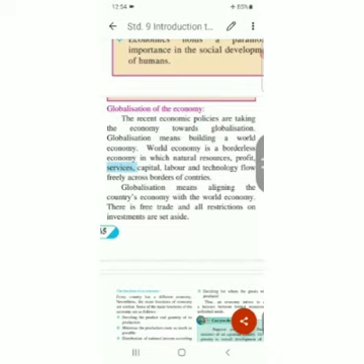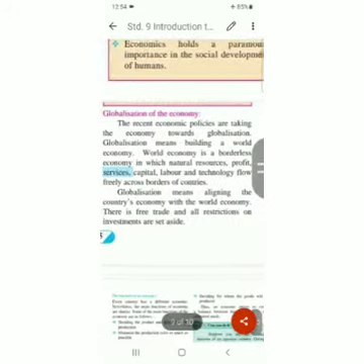World economy is a borderless economy. It is ahead of the borders of the countries. It does not relate to a particular country or a particular area. It applies to the whole world, and so it is called a borderless economy, in which natural resources, profit, services, capital, labor and technology flow freely across borders of countries.